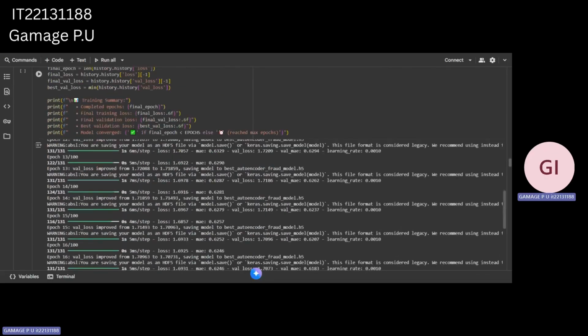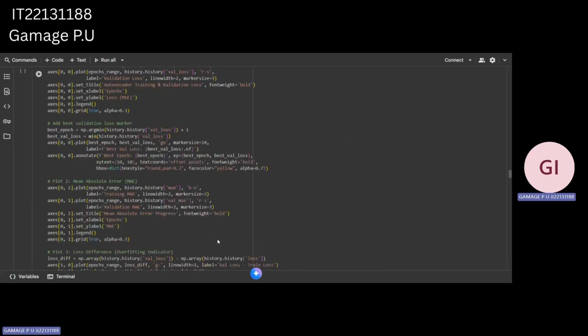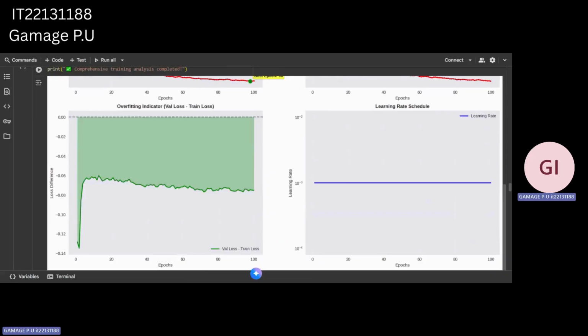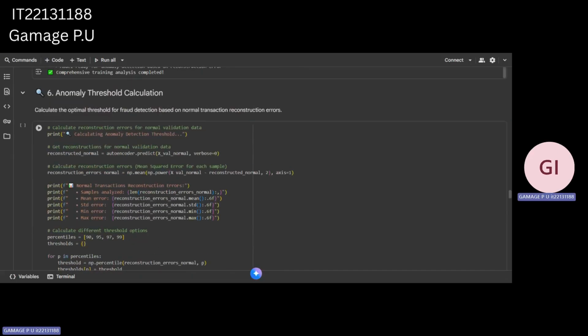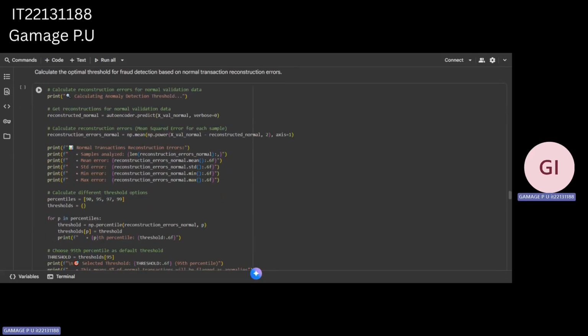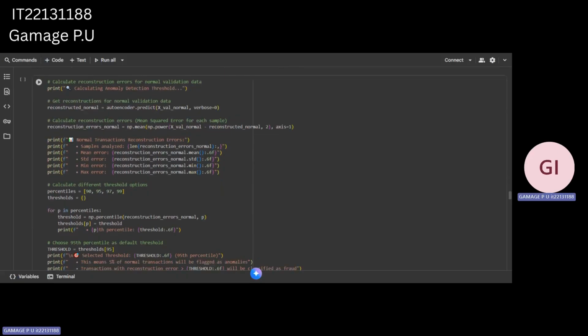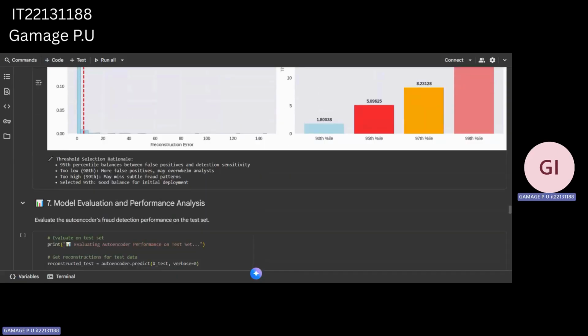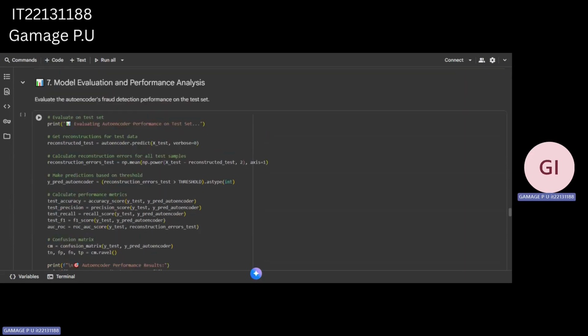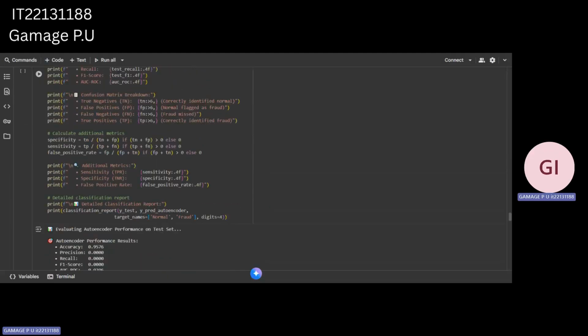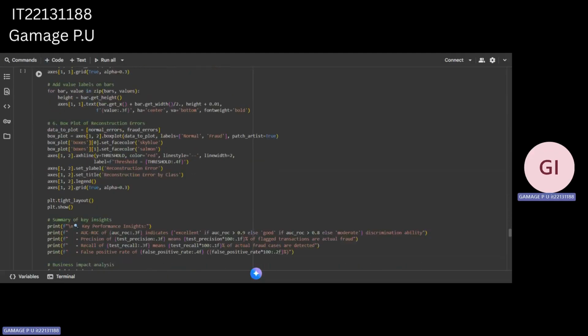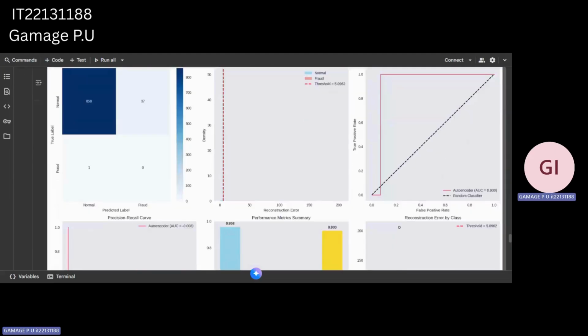After doing this, I set a cutoff value to identify fraud using the reconstruction error of normal transactions. I tested the autoencoder to see how well it detects fraud. Finally, I summarized how well the autoencoder worked and suggested how to use it.